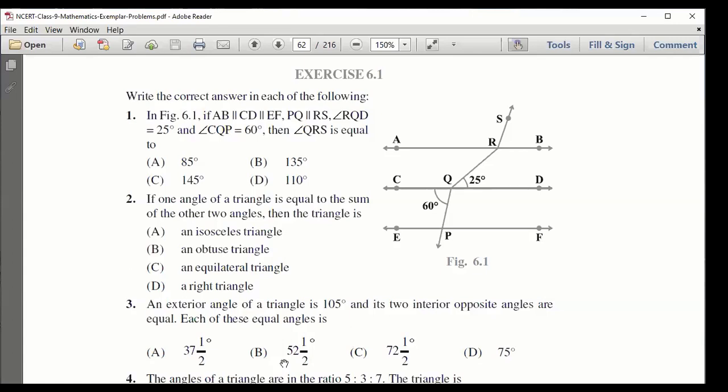Right. Twinkle is saying 85, Ishan is saying 85, okay. Jagat says 85, okay. Who wants to explain this?